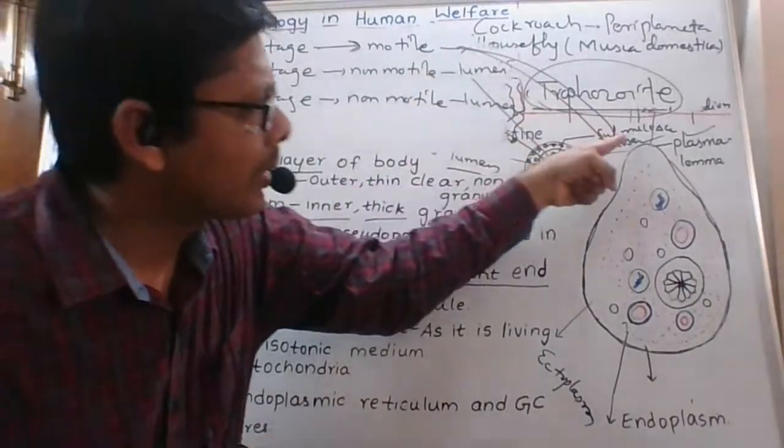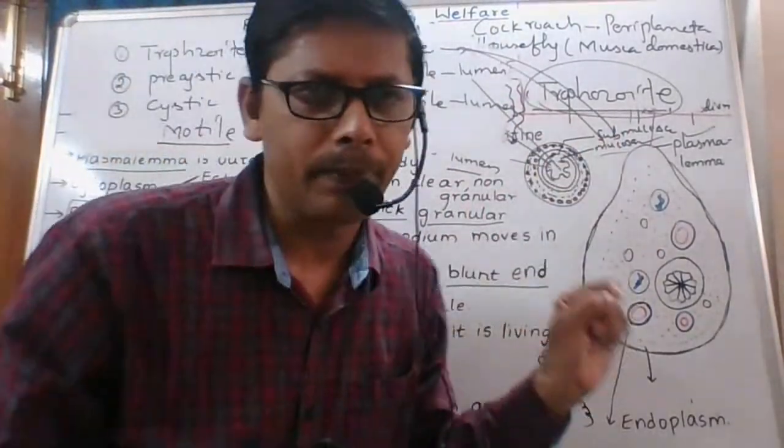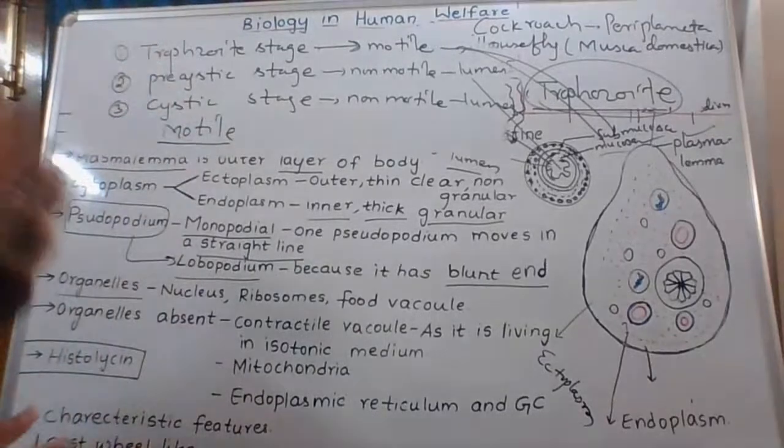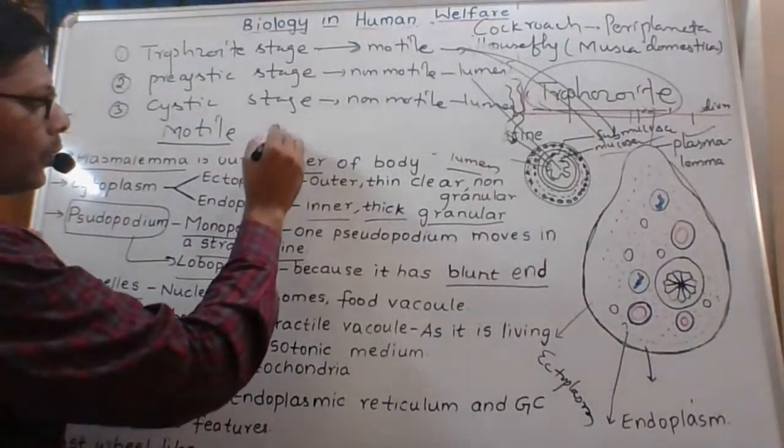The trophozoite is present in the submucosa and mucosa. Next one, the trophozoite stage is called the pathogenic stage.